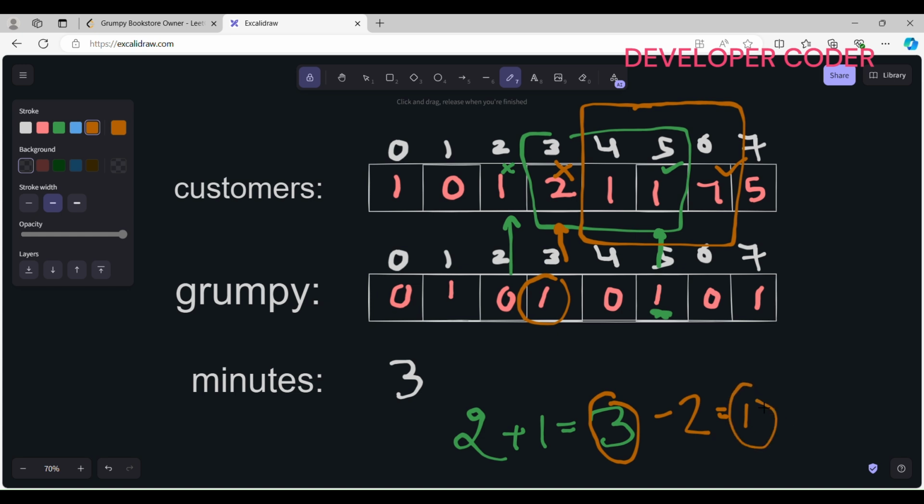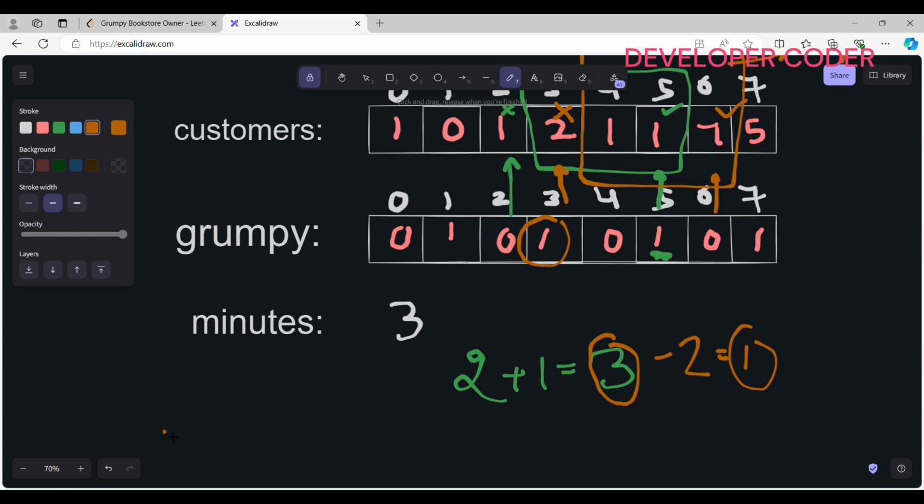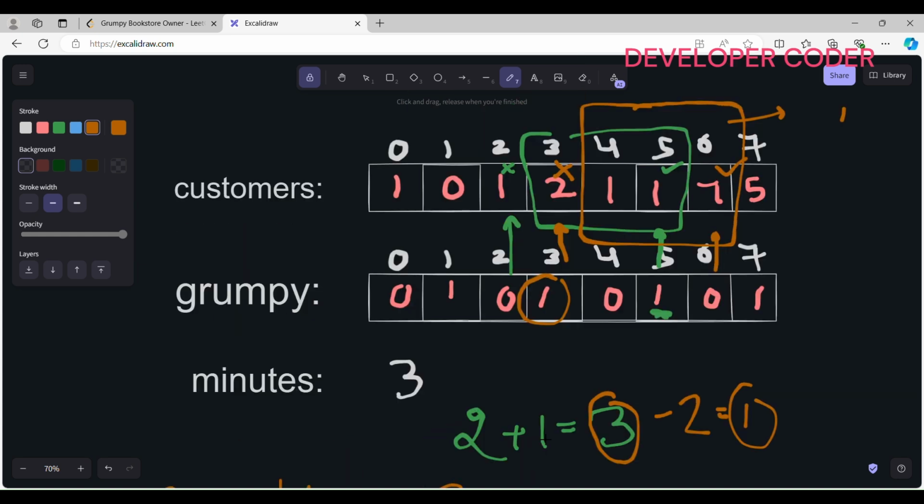So 1. And here see what is the result. Here the shop owner is not grumpy, so I am not going to add anything in this window. But the number of unsatisfied customers is 1. And side by side just make a note of this thing, max unsatisfied customers. What is the max unsatisfied customers that you have got till now? The max value that we have got is 3 until here. So here we were getting the max value as 3.